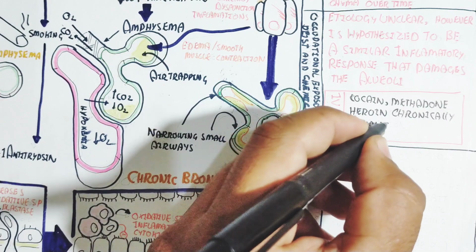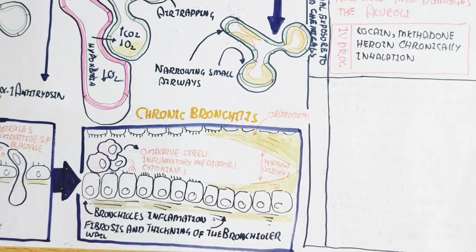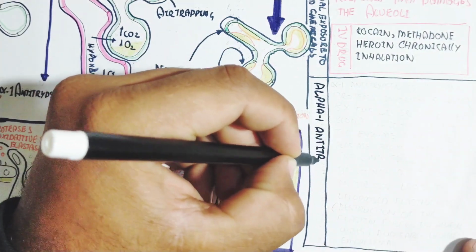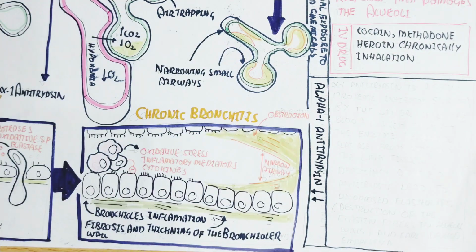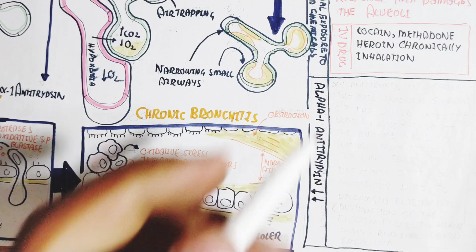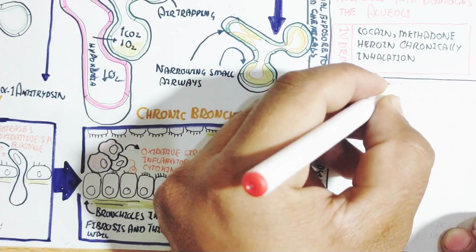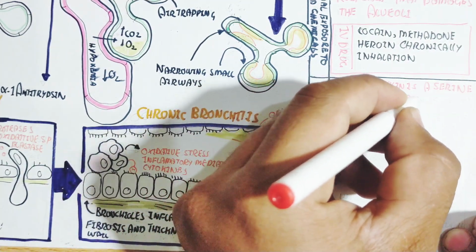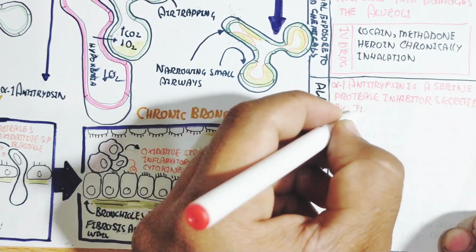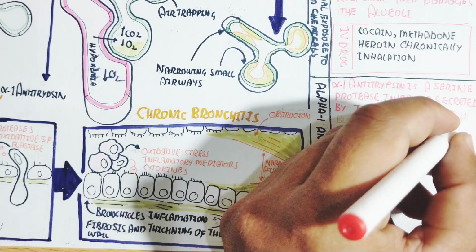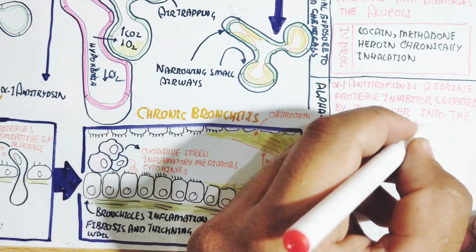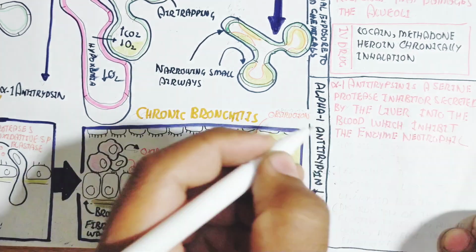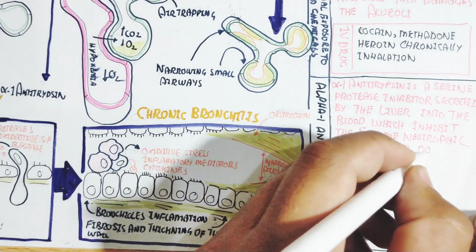The alpha 1 antitrypsin decline in the liver can be due to smoking, overconsumption and carbon monoxide poisoning. Remember, carbon monoxide inhalation from the incomplete combustion of smoking causes this problem. Alpha 1 antitrypsin is a serine protease inhibitor secreted by the liver into the blood, which inhibits neutrophil elastase from damaging the lung tissue.